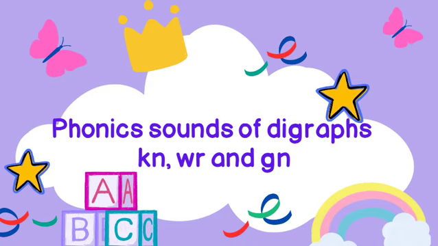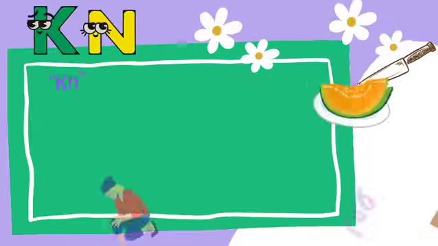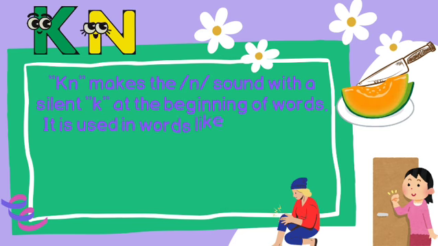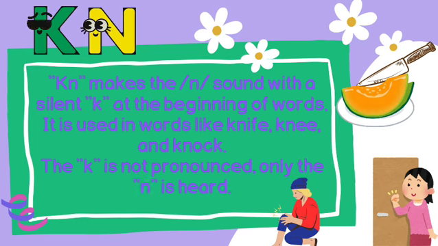Today we're learning about phonics sounds of digraphs kn, wr, and gn. Kn makes the n sound with a silent k at the beginning of words. It is used in words like knife, knee, and knock. The k is not pronounced, only the n is heard.